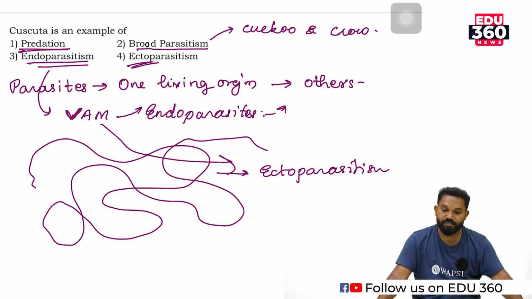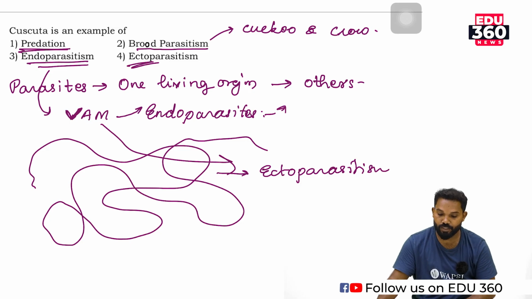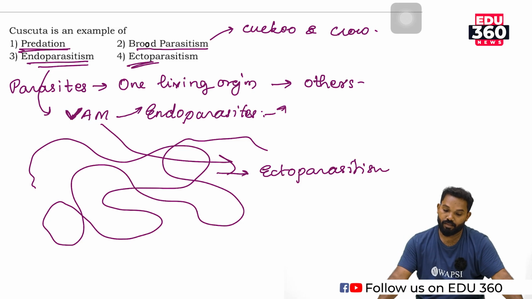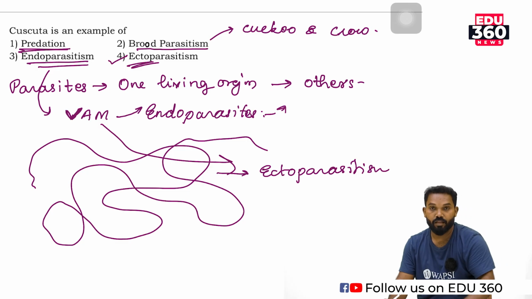So Cuscuta is obviously a plant that shows a parasitic mode of nutrition, specifically ectoparasitism. So the answer is option 4.